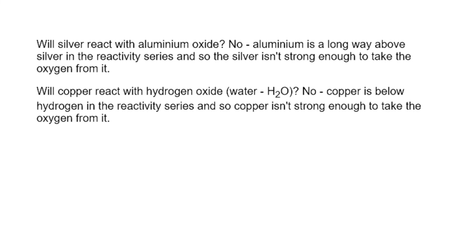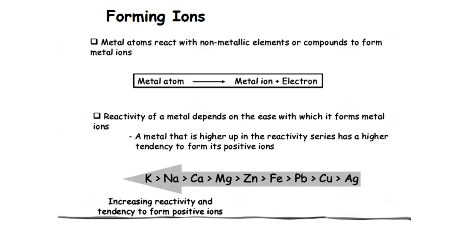One more reaction we can see here. Metal atoms react with non-metallic elements or compounds to form metal ions. A metal atom losing electrons to form a metal ion is called oxidation. This reactivity also depends on the ease with which it forms metal ions. A metal higher up in the reactivity series has a higher tendency to form positive ions. So in that way also we can arrange the metals in the reactivity series. Metals that more readily form positive ions are more reactive and will be at the top of the reactivity series rather than at the bottom.